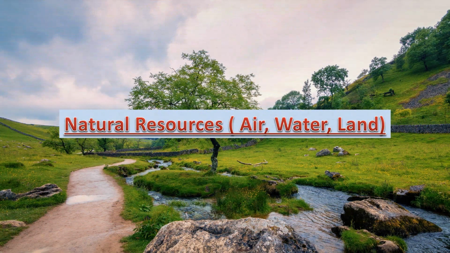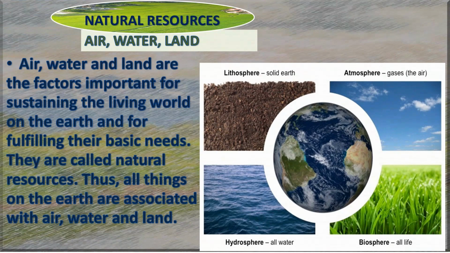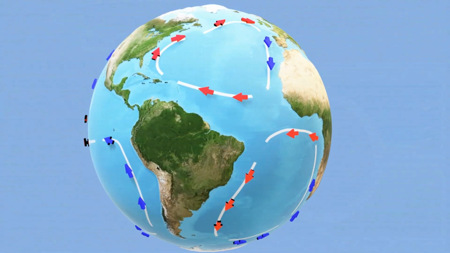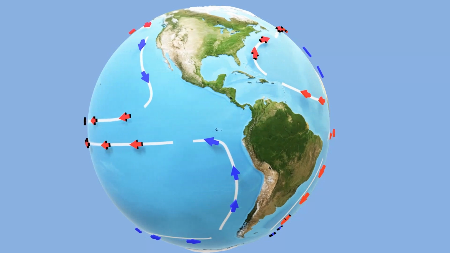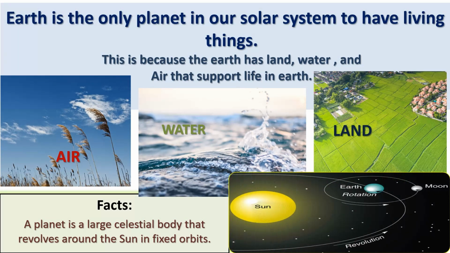Without delay, let's start. Can you recall what natural resources are? I have explained this earlier in the video. If you look at Earth from space, the Earth is covered by water, air and land. Water covers 71% of the Earth's surface. The remaining 29% of the Earth's surface is land. Air, the Earth is also surrounded by air. This is because the Earth has land, water and air that support life on Earth.